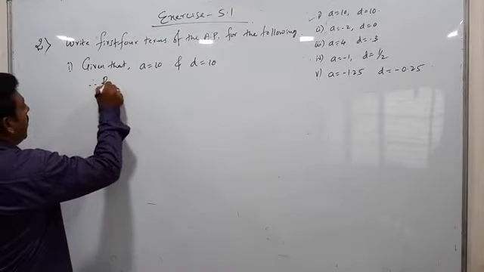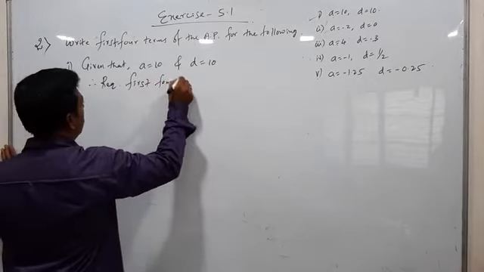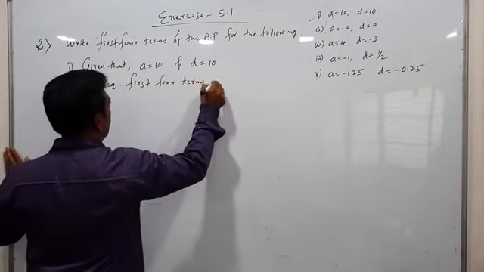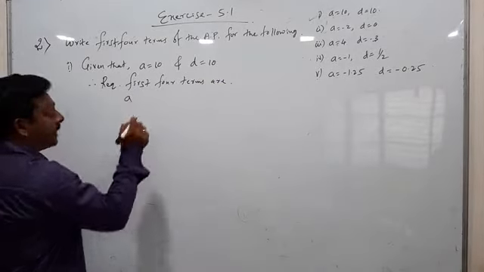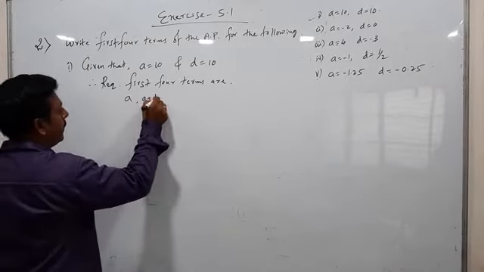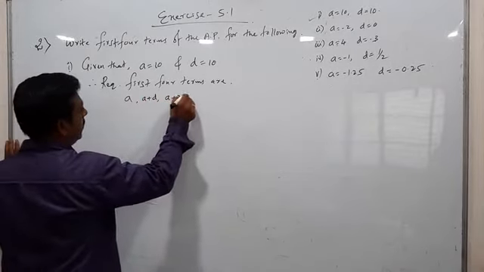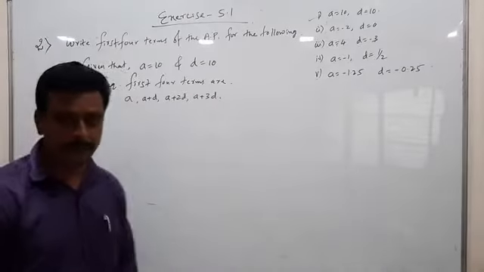Therefore, the required first 4 terms are, what are the first 4 terms? First 4 terms, general form I am writing. First term is A comma, A plus D comma, A plus 2D comma, A plus 3D. Am I right? These are the first 4 terms.